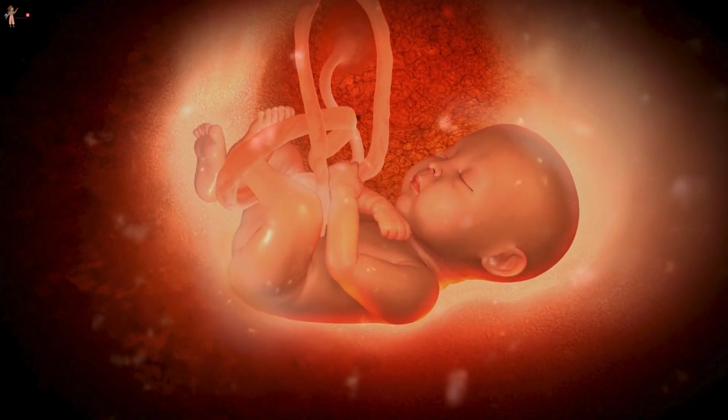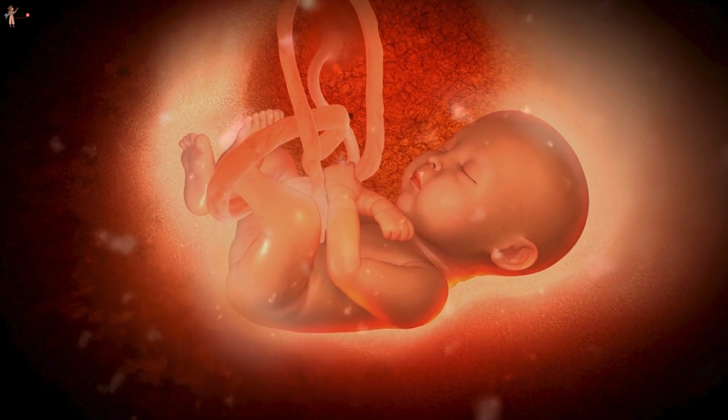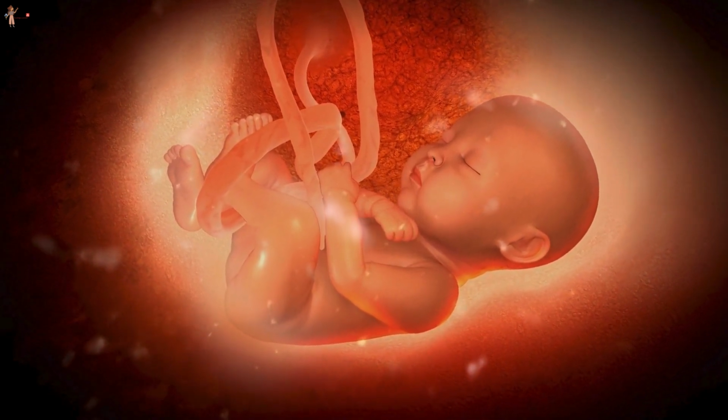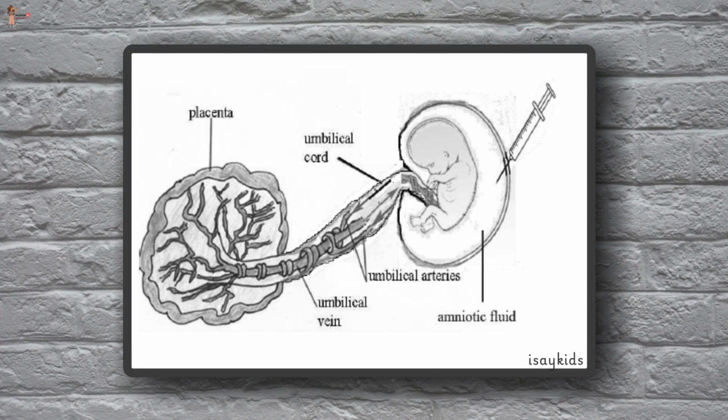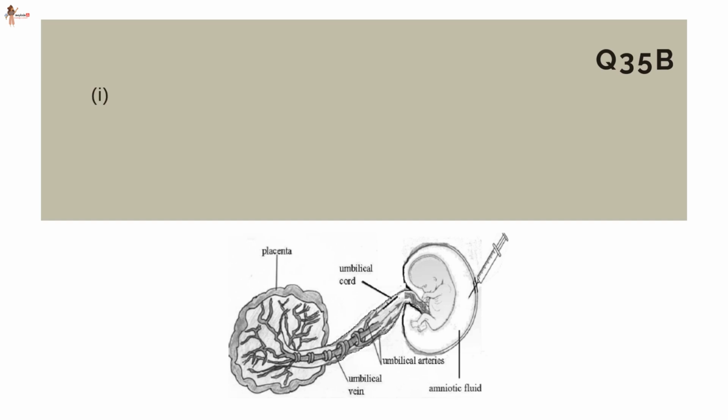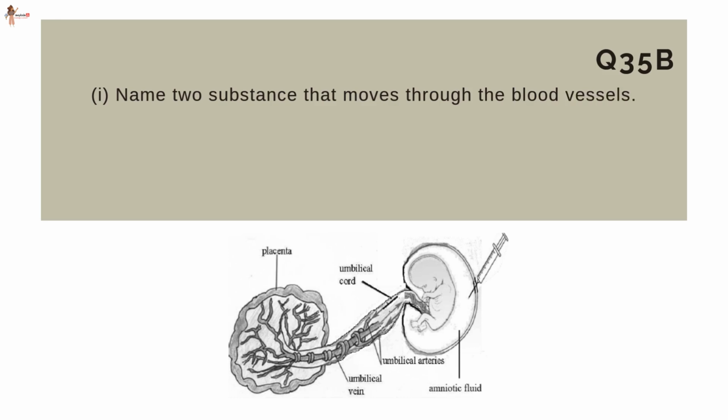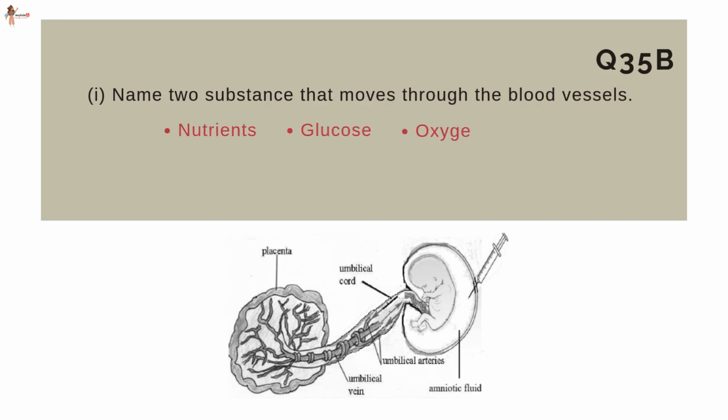Here is a developing fetus in the mother's womb. The developing fetus is connected to the placenta by means of the umbilical cord. The umbilical vein and artery run inside the umbilical cord. Name two substances that move through the blood vessels. These substances are nutrients, glucose, oxygen, and waste.